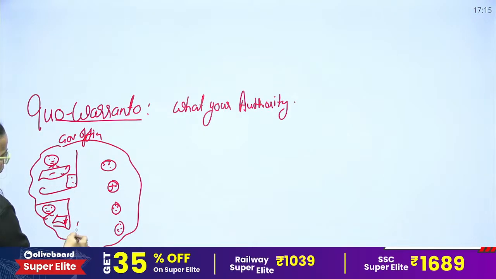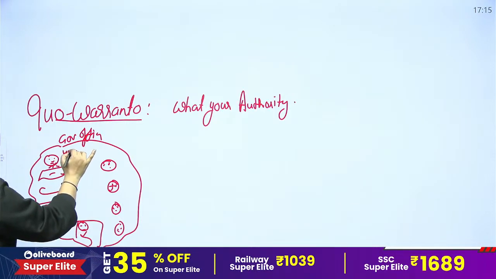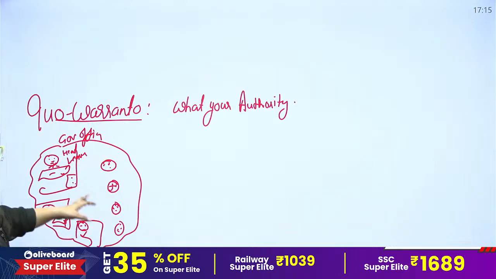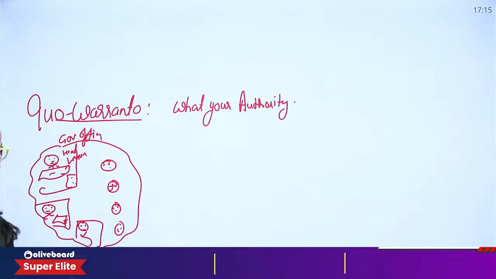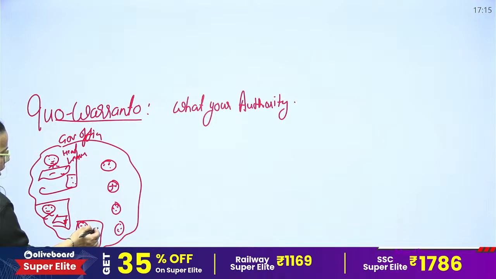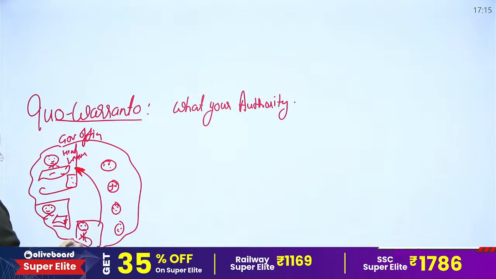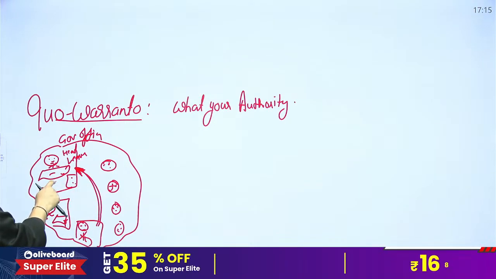He is also doing some work. Now, this head is on leave. Without any notice, without any authority, without any information, this officer starts taking advantage of his vacant post. Now, he starts taking the duties of this post.